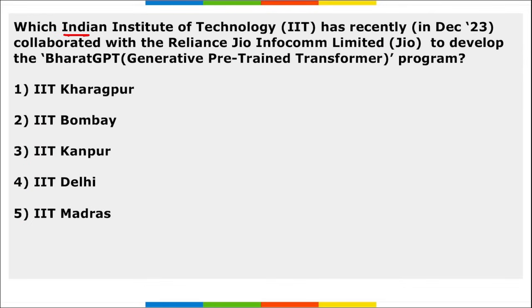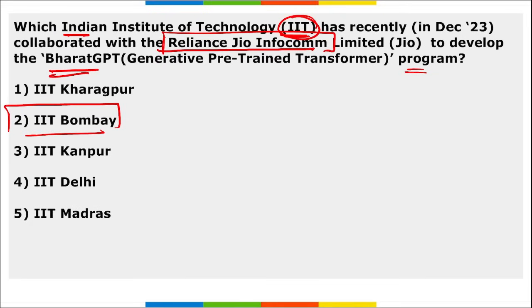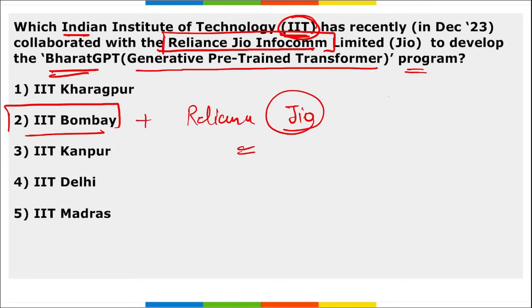Next, which Indian Institute of Technology recently collaborated with Reliance Jio to develop the Bharat GPT program? We just saw it is IIT Bombay. Correct? Reliance Jio has partnered with IIT Bombay, and this Bharat GPT is a generative pre-trained transformer, that is an AI.